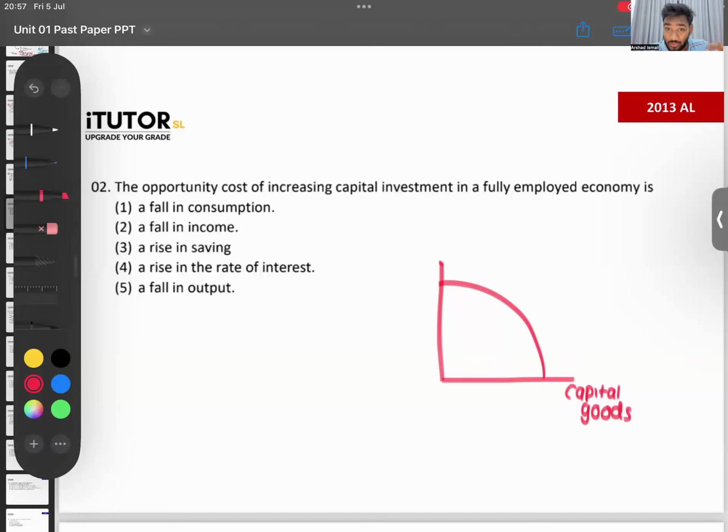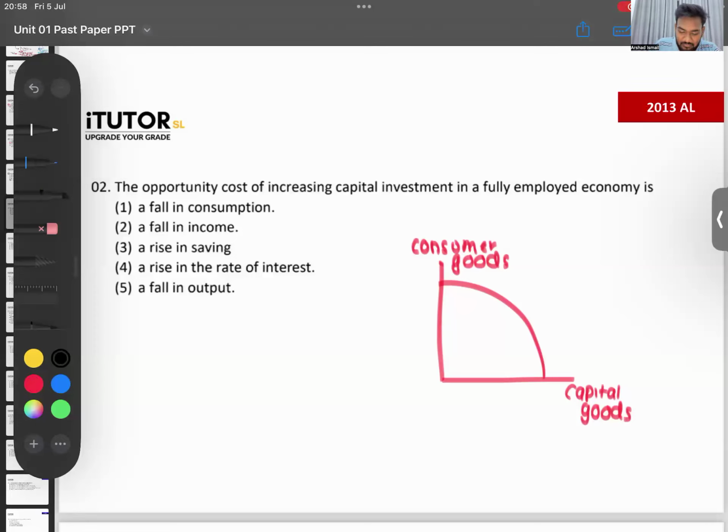So what do capital goods do, Lama? Capital goods are produced so that they can be used to produce more goods. Now, why do you make a machine? You make a machine so that that machine can produce more goods, no? Then you also have consumer goods. What are consumer goods? Consumer goods are goods used by the final consumer. Right? You consume, it's gone.